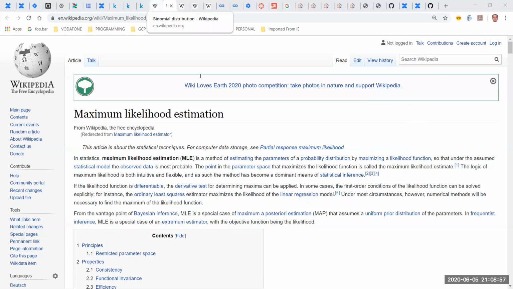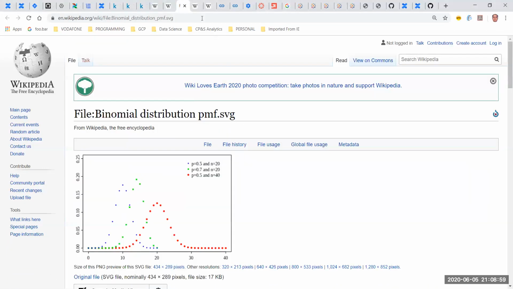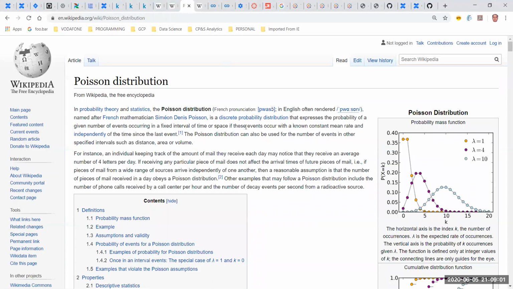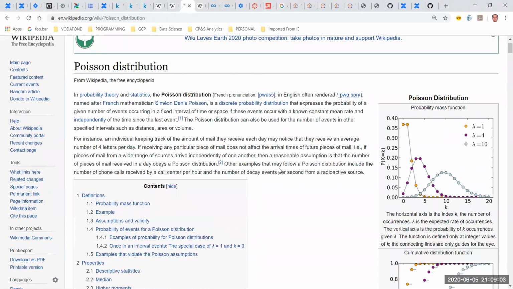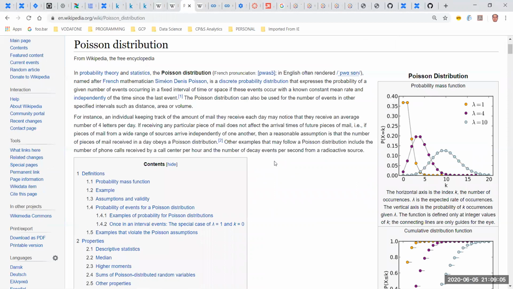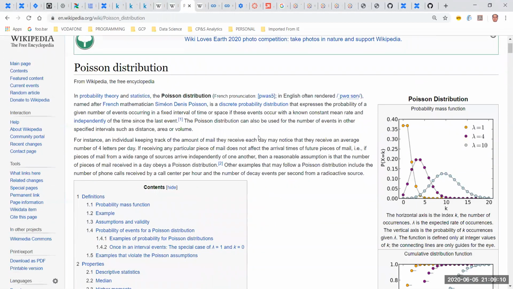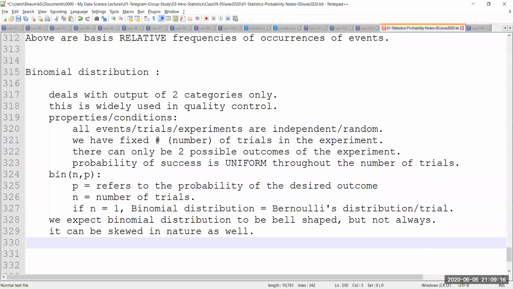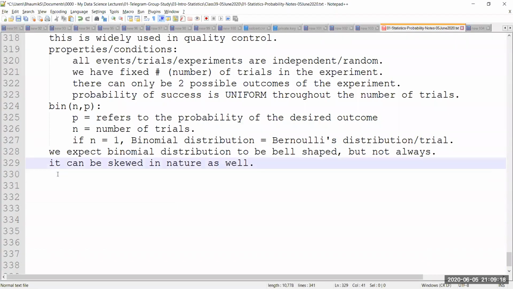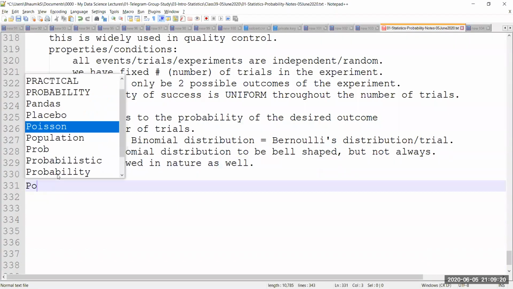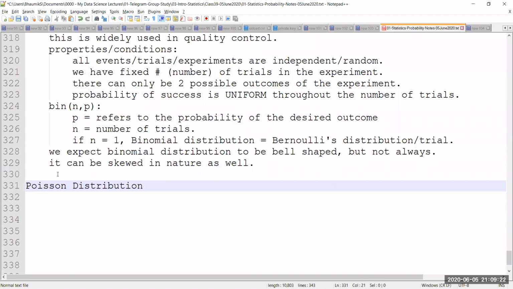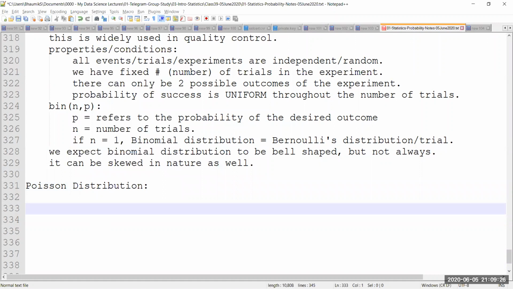Now, let's come back to something else. I'm going to close this and then look into the Poisson distribution. This is not always used, but it is good to know about it. So let me go back to my notepad and write something about it, and then we can look into the details. Poisson distribution. So what this means is that